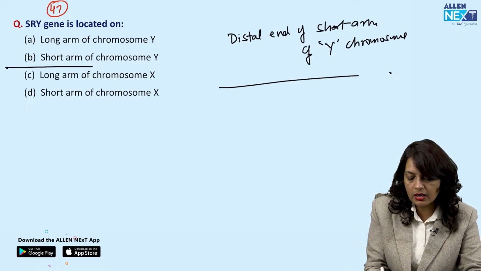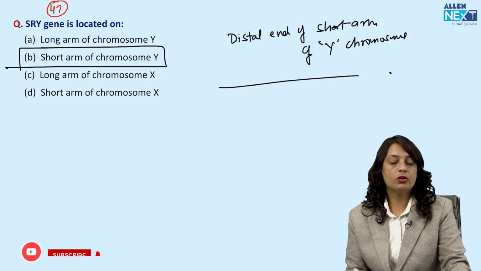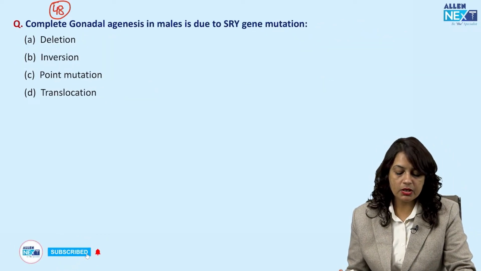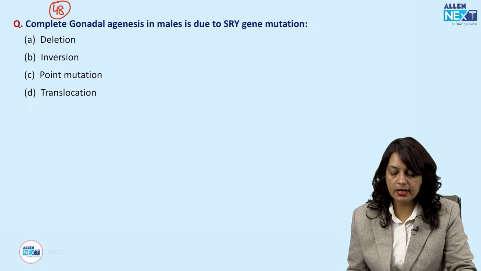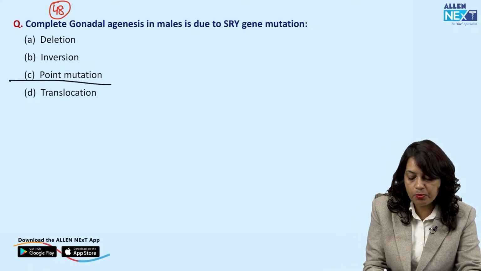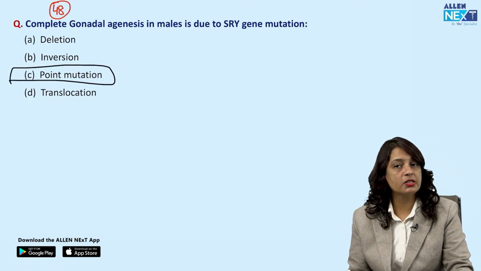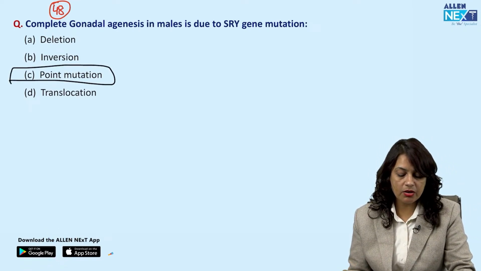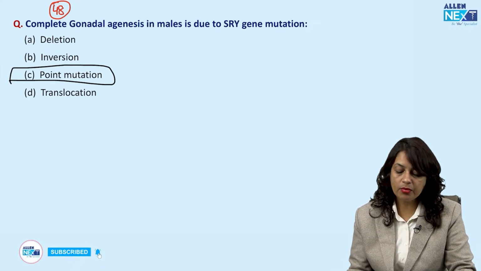So, the correct answer is short arm of Y chromosome. Next question, complete gonadal agenesis in males is due to SRY gene mutation. This is a point mutation. So, options given were deletion, inversion, point mutation, or translocation. So, the correct answer is point mutation.